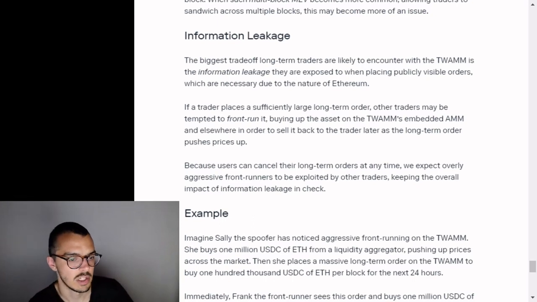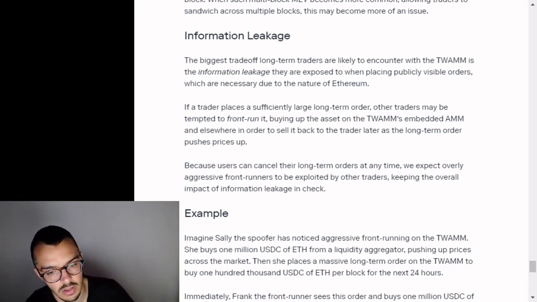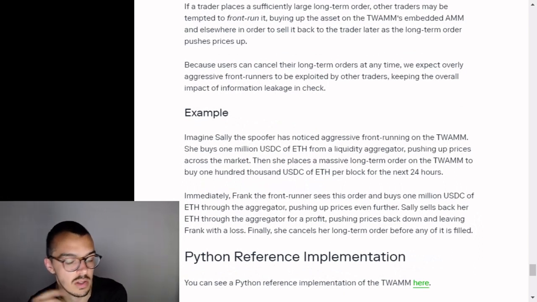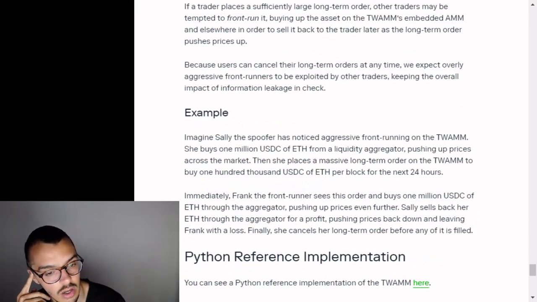Example. Imagine Sally the spoofer has noticed aggressive front-running on the TWAMM. She buys 1 million USDC of ETH from a liquidity aggregator, pushing up prices across the market. Then she places a massive long-term order on the TWAMM to buy 100,000 USDC of ETH per block for the next 24 hours. Immediately, Frank, the frontrunner, sees this order and buys 1 million USDC of ETH through the aggregator, pushing up prices even further. Sally sells back her ETH through the aggregator for a profit, pushing prices back down and leaving Frank with a loss. Finally, she cancels her long-term order before it is filled.